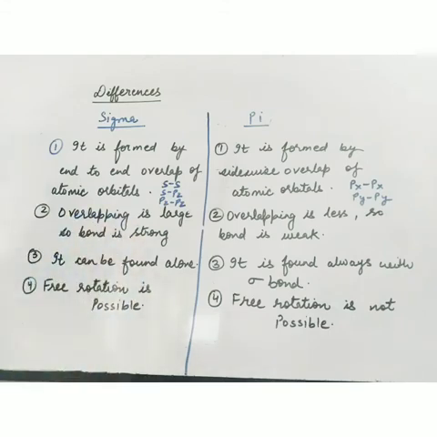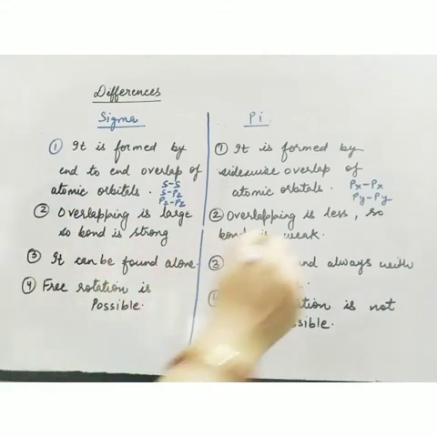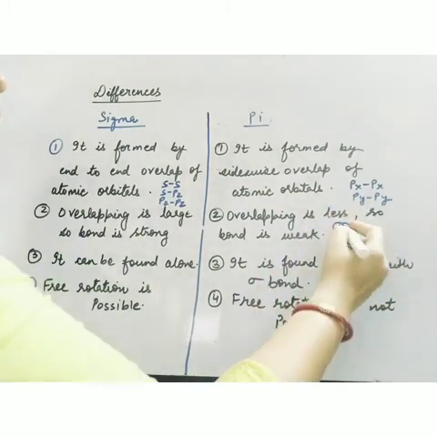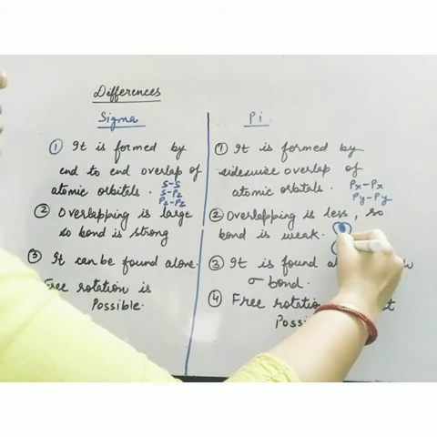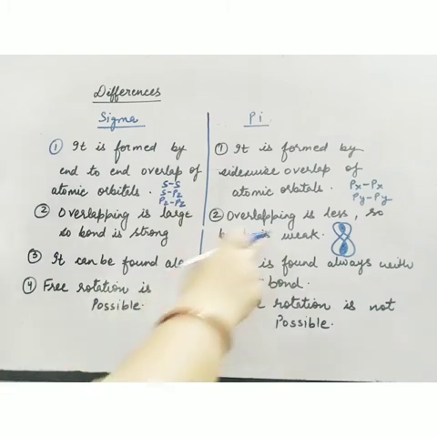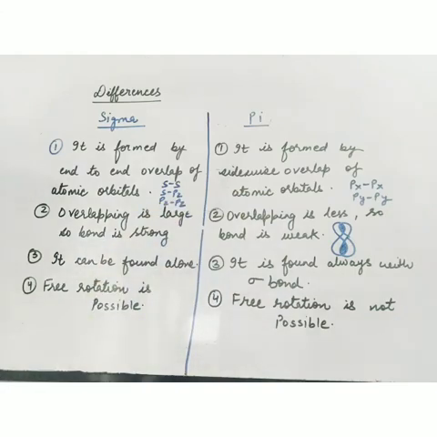But in pi bond formation, we have seen that the overlapping breaks, because pi overlapping is like this. Half overlapping is here and half overlapping is here. There is breaking in the overlapping, so the overlapping is less. It is not intact. It is not continuous. So this bond is weak. So whenever we want to break the bond, first pi bond breaks and then sigma.